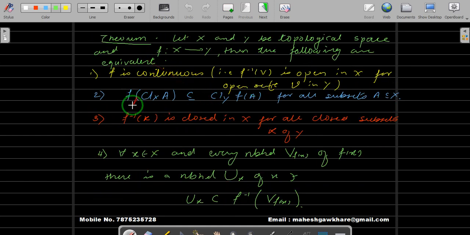We have proved that the second implies 3. Now we need to prove that 3 implies 4. So our hypothesis is f inverse of K is closed in X for all the closed subsets K of Y, and we have to show this. We have proved that 1 implies 2, we have proved that 2 implies 3.